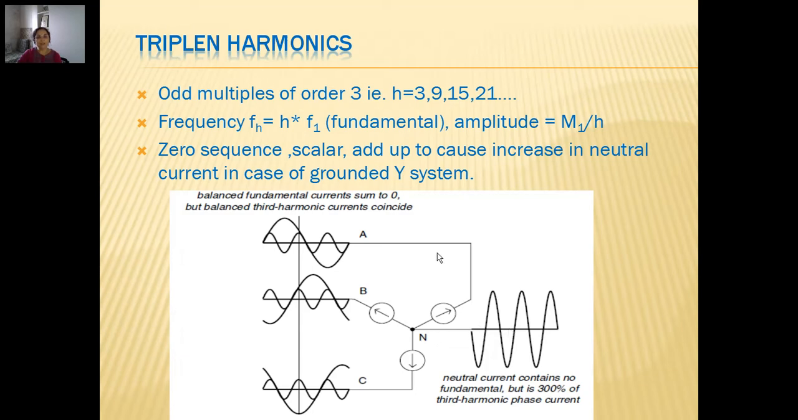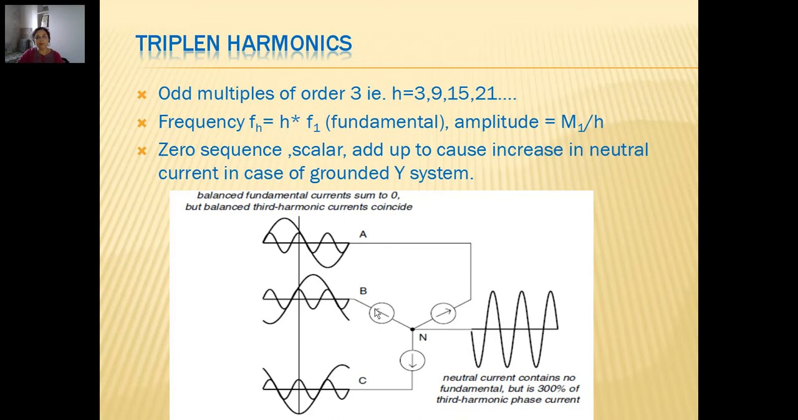So suddenly when the system becomes unbalanced, or because of the harmonics which are present, in both cases the neutral current starts flowing and its magnitude is 3 times, because the 3 triplen magnitudes have added together, and so current in the neutral increases. So this neutral current contains no fundamental but is 300% of the third harmonic phase current, and so the magnitude of neutral current increases, which is not expected.